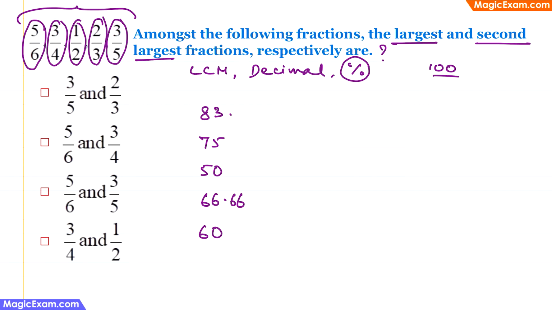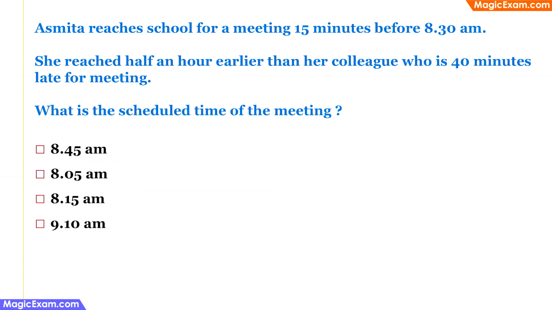So now it is easy to compare all of these fractions. We know that the largest is 83, which is 5 by 6. And the second largest is 75, which is 3 by 4. Therefore, the correct answer is 5 by 6 and 3 by 4.